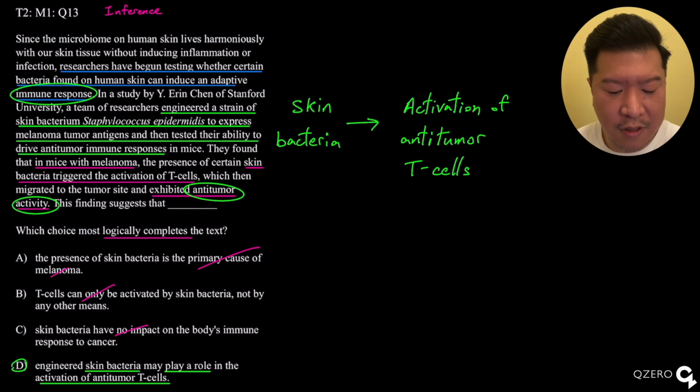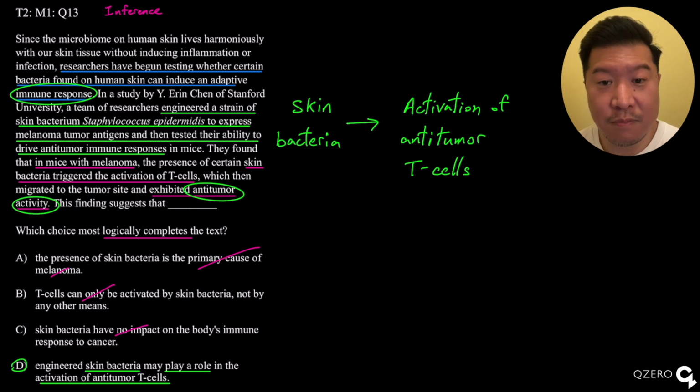Now, Charlie, skin bacteria have no impact. Obviously, this is not true because it did activate the T cells. So Charlie doesn't work, which leaves us with answer choice delta. Engineered skin bacteria may play a role in the activation of anti-tumor T cells, which is what we see in the result here. So delta is your answer.